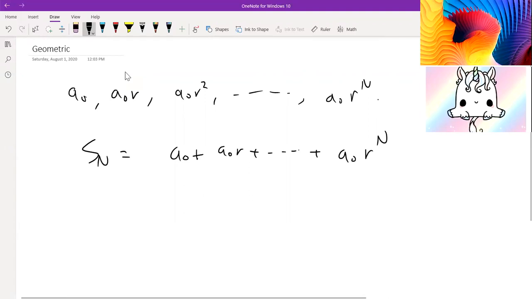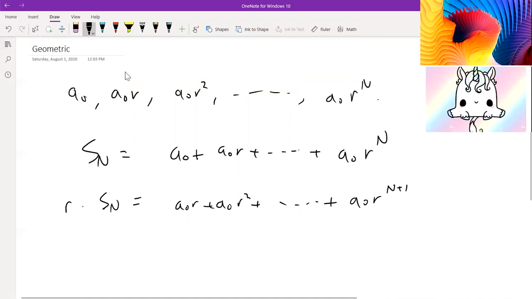And then what's neat is that if we look at this series, a0r plus a0r squared plus, and then a0r to the n plus 1, essentially everything is one term ahead. So it corresponds like this. This is just equal to r times s of n, because that's just this sequence multiplied by r.